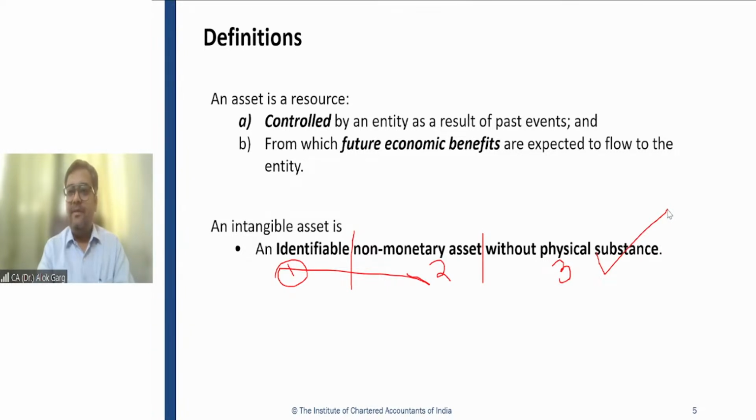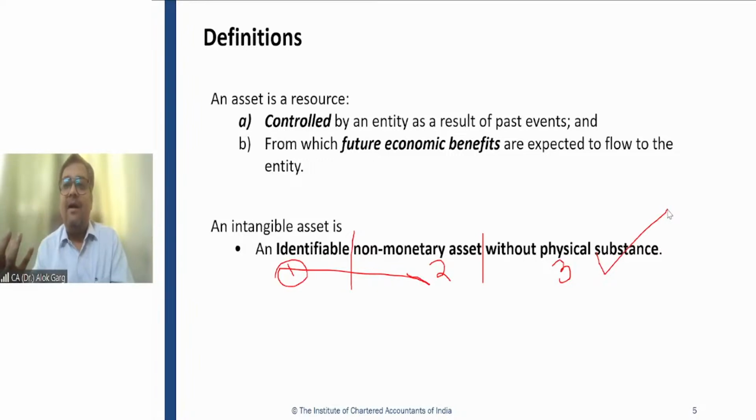Yeah, you are right, Rahul. That piece of paper, you cannot say it is a physical substance, because the significant part is intangible, right? That piece of paper is just a formality. I mean to say that it is a procedural aspect. You cannot say that a telecom license worth 50,000 crore is a tangible asset because it is on a piece of paper. It is not a tangible asset. There is no physical substance to it, right?